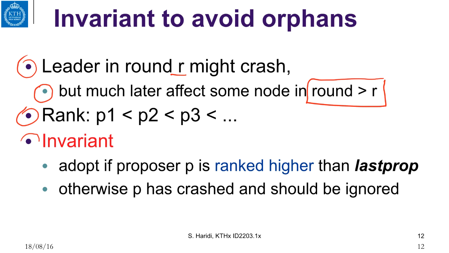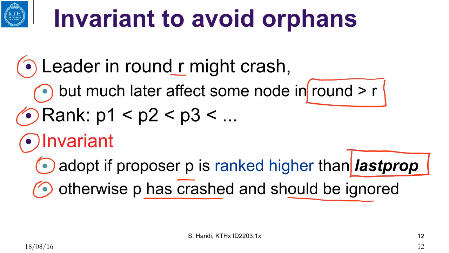The invariant of this algorithm is to adopt a proposal from P if P is ranked higher than the current proposer you have in the lastprop variable. Otherwise, P must have crashed and should be ignored. And you can understand why P must have crashed, because moving to a higher round happens only if a process detects the crash.